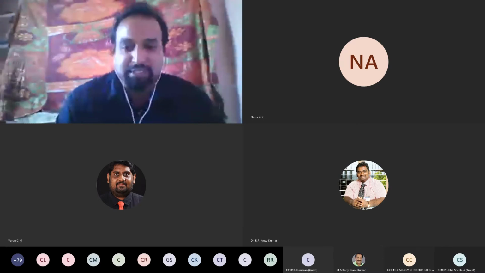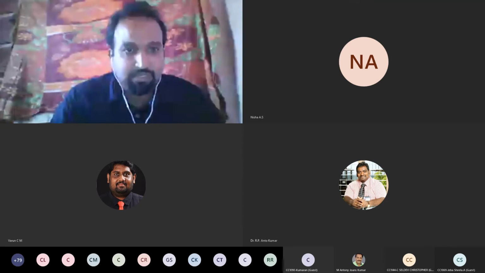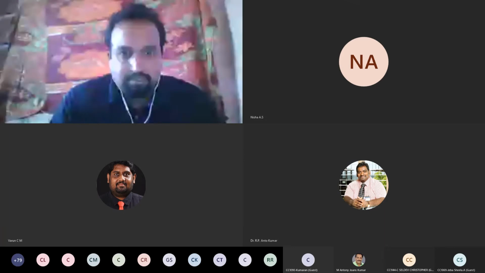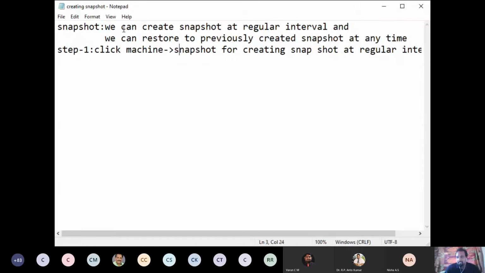Now we can see that feature. This is the snapshot. We can create snapshots at regular intervals, and we can restore to a previously created snapshot at any time. As I explained already, we can create snapshots at any regular interval, 8 o'clock, 1 hour, 2 hours, we can set that. And if any problems occur, we can restore to the previous snapshot. That is the thing.